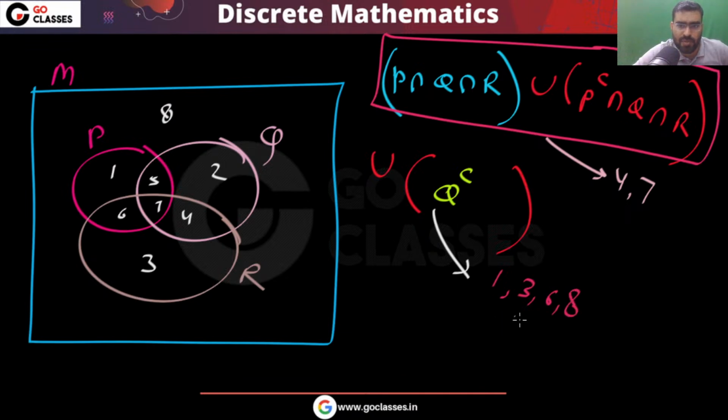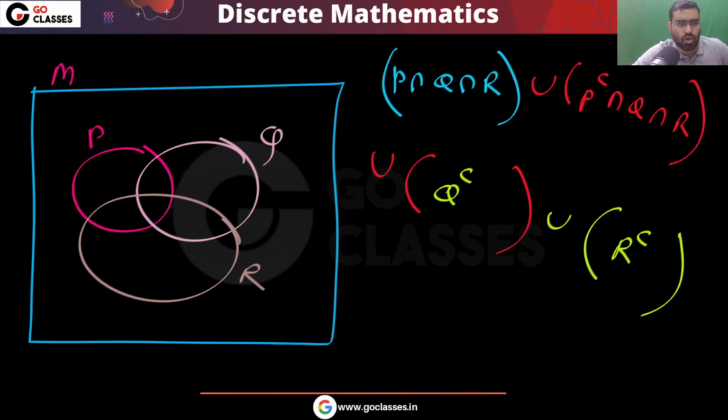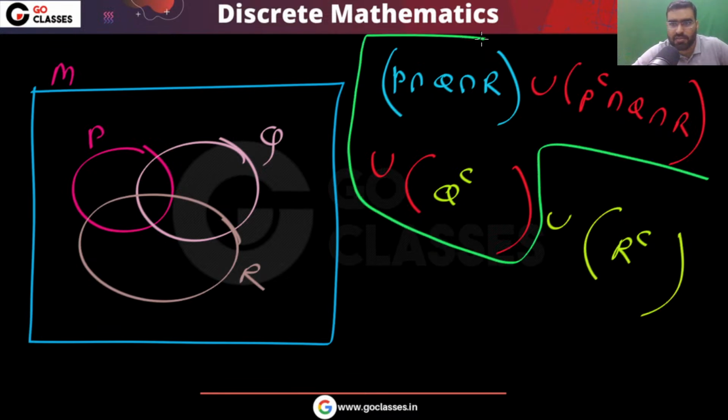So finally this union will give me 1, 3, 4, 6, 7, 8. Remember so far what I got: 1, 3, 4, 6, 7, 8.